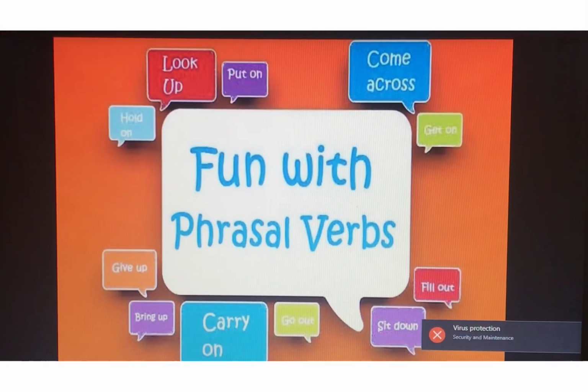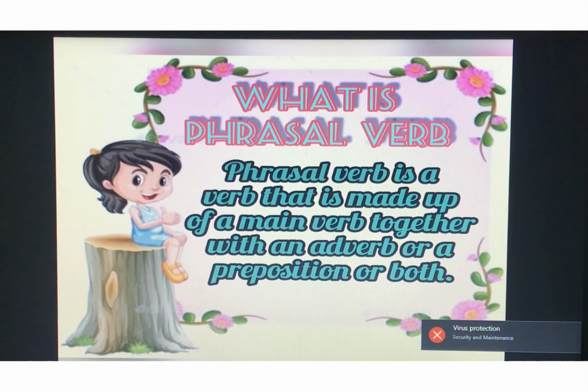Hello everyone. So today we are going to revise our topic phrasal verbs. As I've told you, phrasal verbs is made up of two words, that is phrases and verbs. Verb means any action performed by the subject and phrases means group of words. So in all, we can say that phrasal verb is a verb that is made up of a main verb together with an adverb or preposition or both. So it can have three types of combinations, that is verb plus adverb or verb plus preposition or verb plus adverb plus preposition.